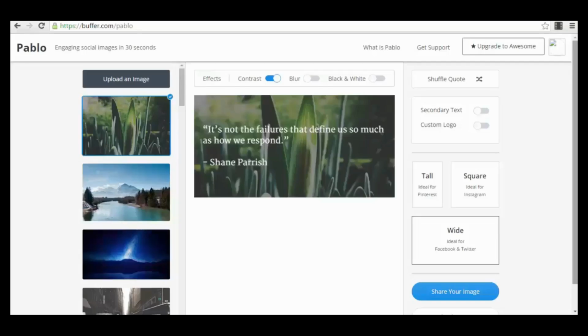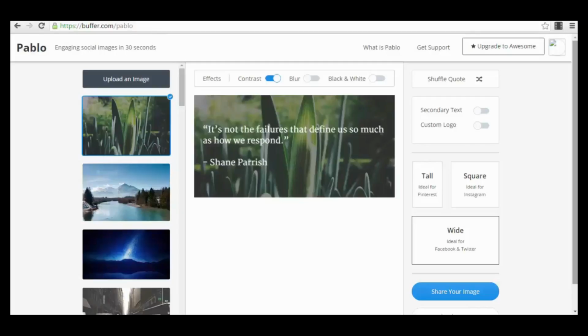Hello guys, Sorin here. I want to show you another very cool tool that you can use to create viral images for your Facebook posts, and not just for your Facebook post, also for Twitter or Pinterest or Instagram. You know that people share a lot right now images that have quotes on them, life quotes, personal development quotes, business quotes, leadership quotes, and so on. And this type of images are very catchy. People absolutely love them, share them like crazy, so it can create a great virality for you.